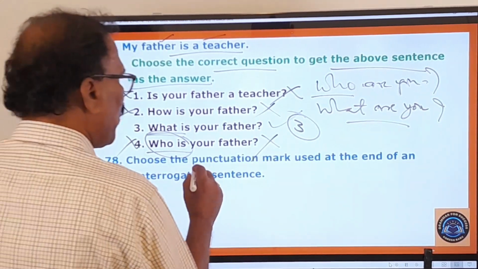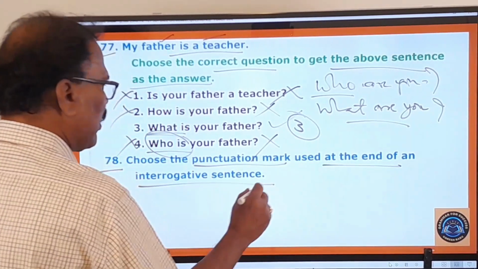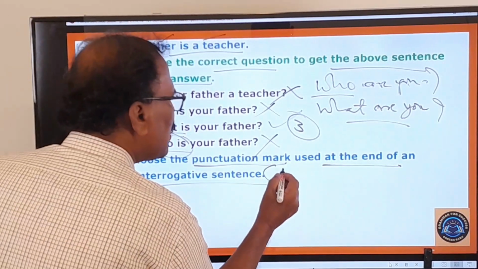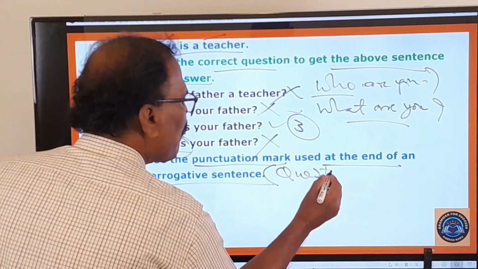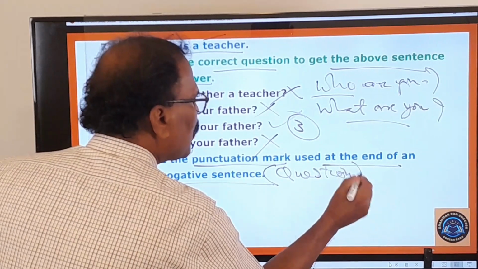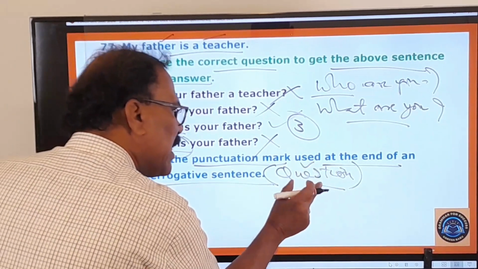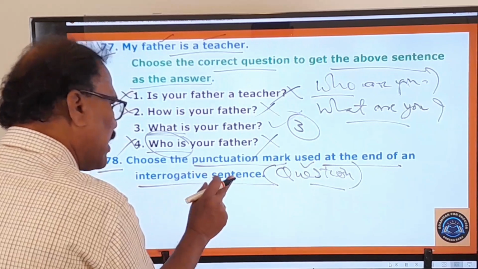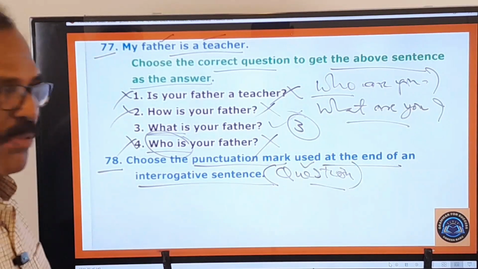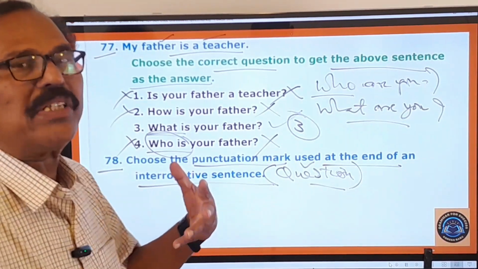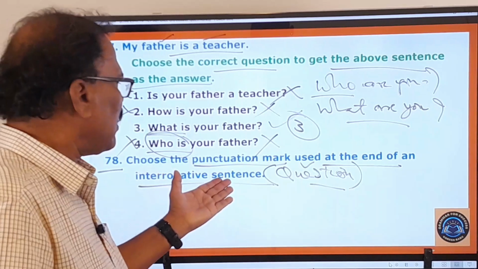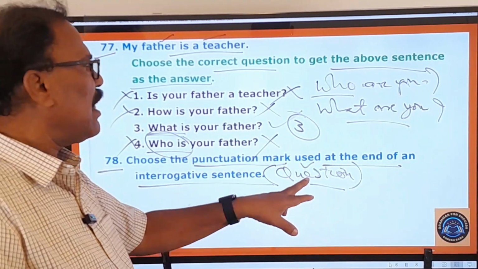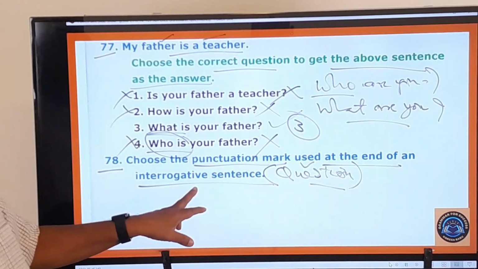78th one, choose the punctuation mark used at the end of an interrogative sentence. Interrogative sentence is nothing but a question. A question is a general English word. An interrogative sentence is a grammatical term. Ila interrogative sentence anagane don't get confused. An interrogative sentence is nothing but a question. Idi general English mata, idi grammatical term.